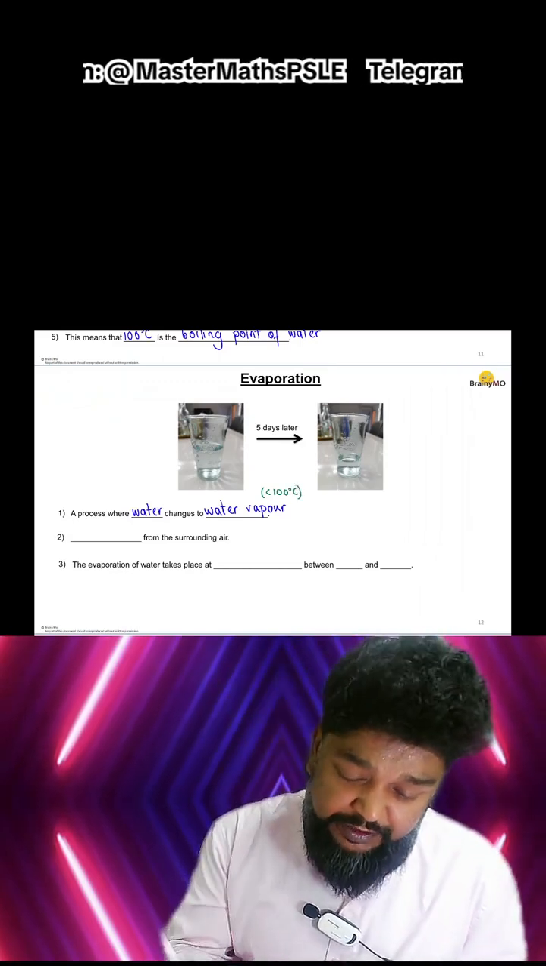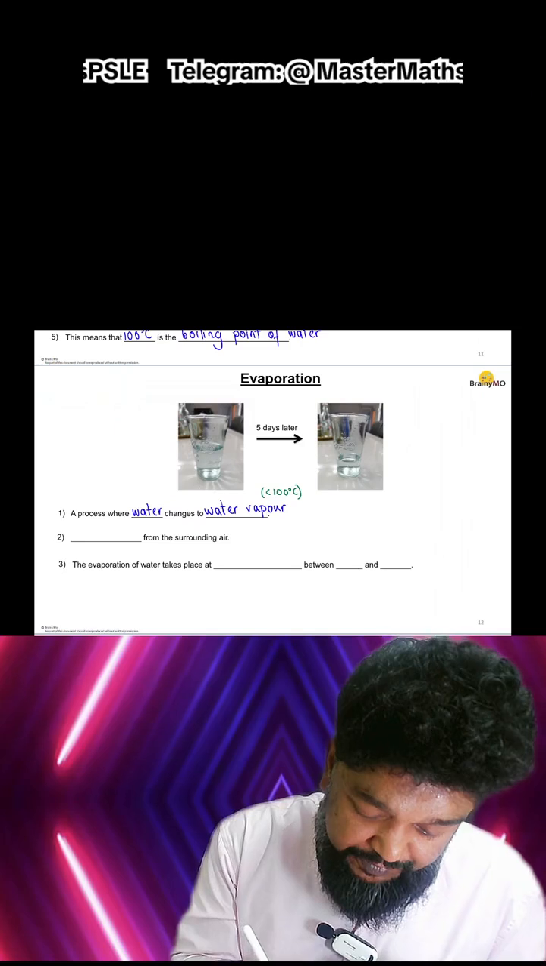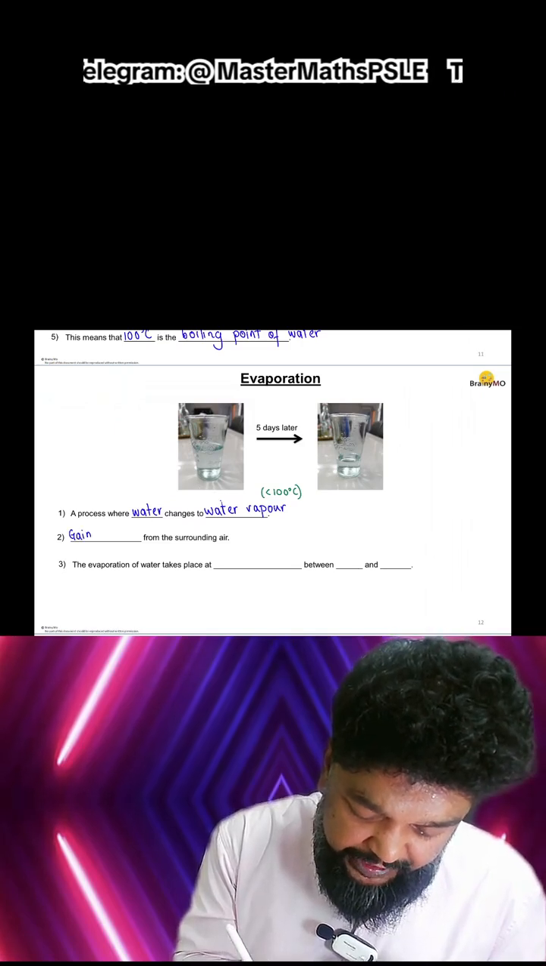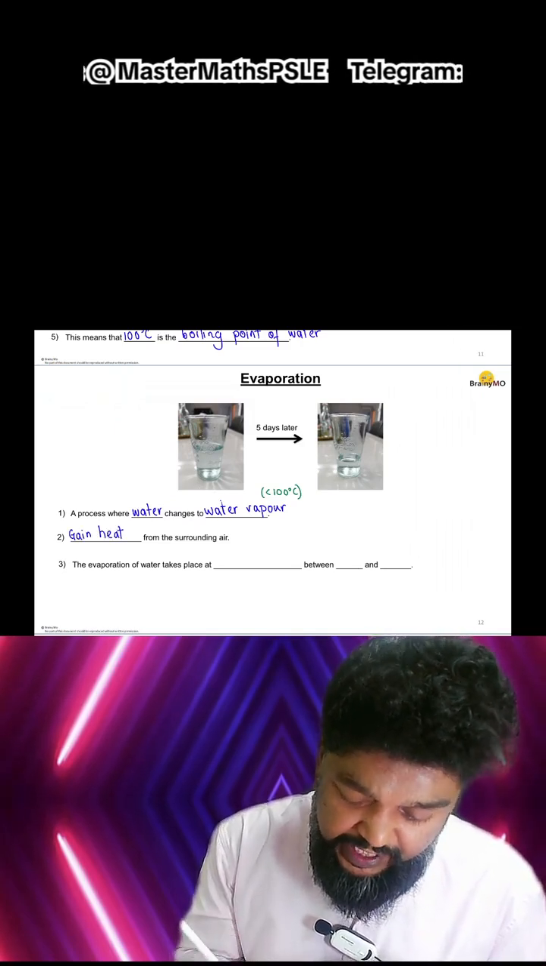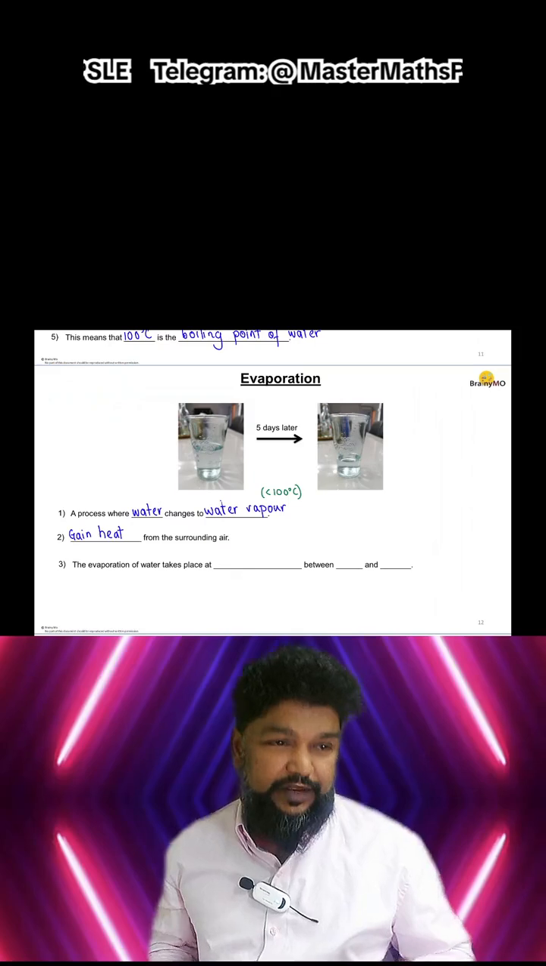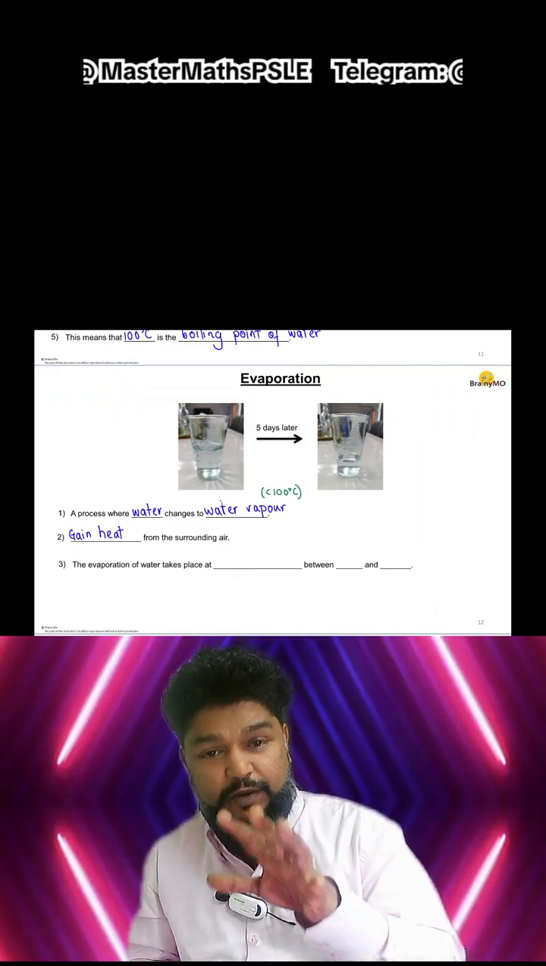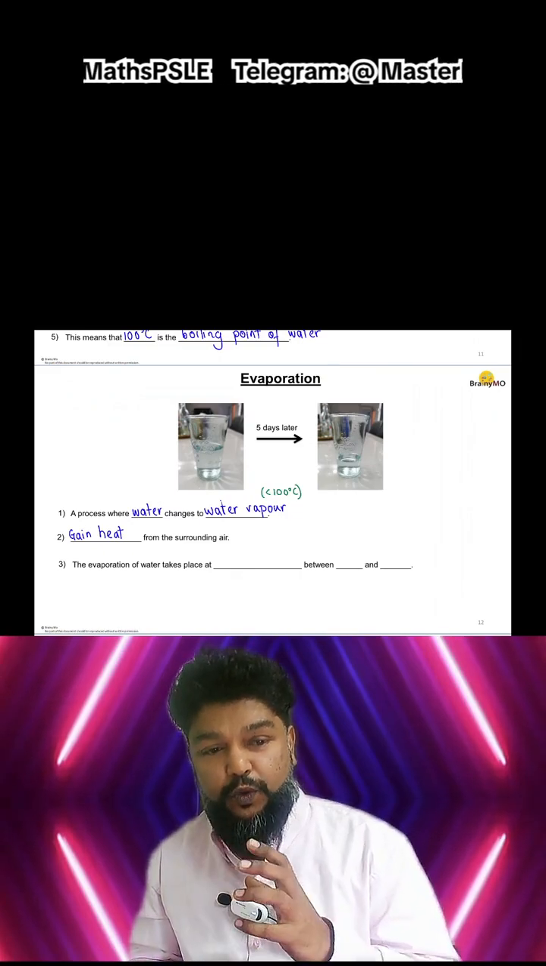For evaporation to happen, again, it needs to gain heat. It can gain heat from many things, right? It gains heat from the surroundings. It can gain heat from a heat source. It gains heat from the sun. It can gain heat from different heat sources, even from lights, you know, sharp lights that are there, right? And when it gains heat from the surroundings, it becomes water vapor.